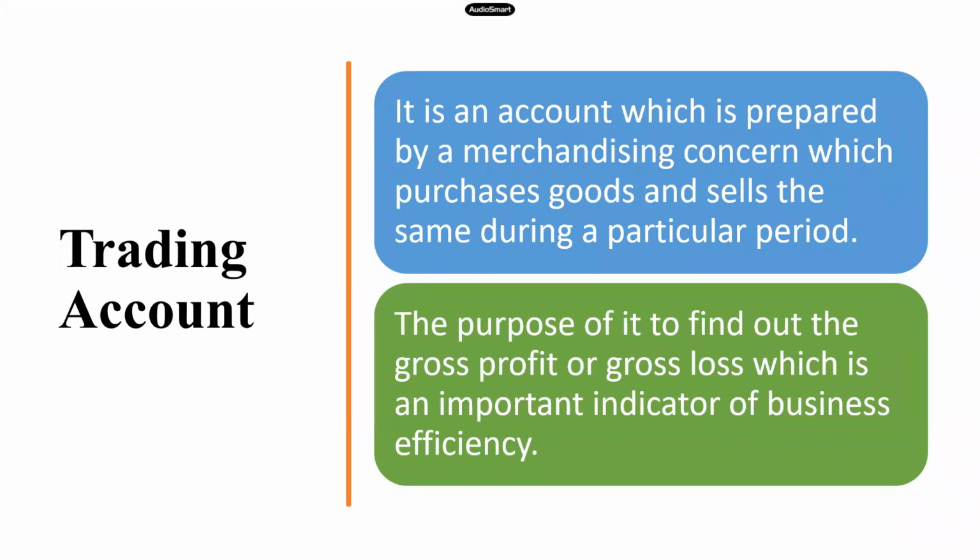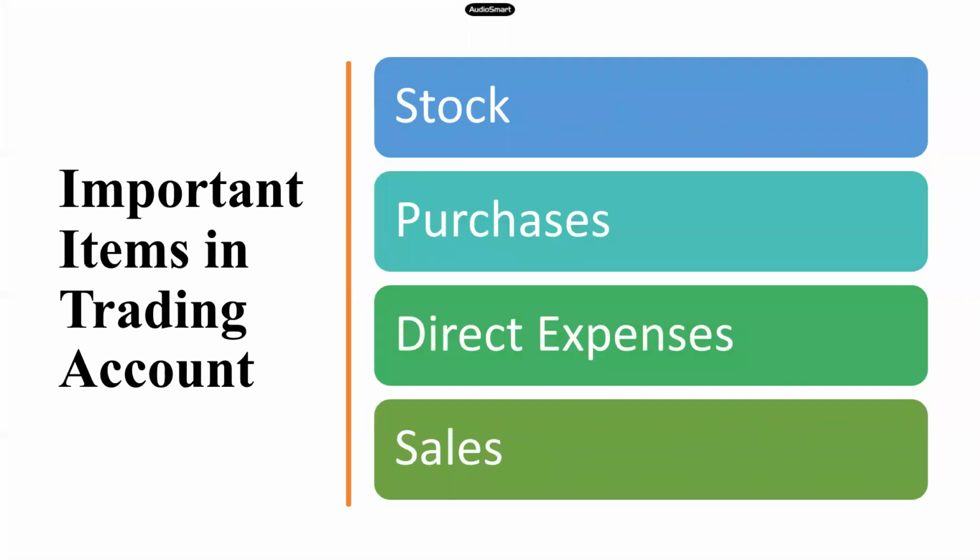Now let us look into certain items which are important in the trading account. There are only 4 major items in the trading account. One is stock, the other is purchases, the next is direct expenses, and the last is sales. We will see each item in detail.